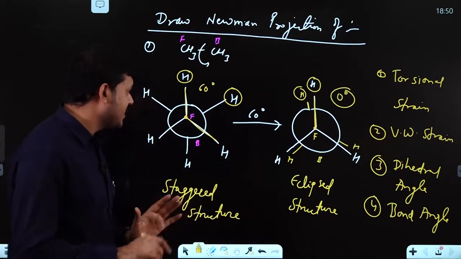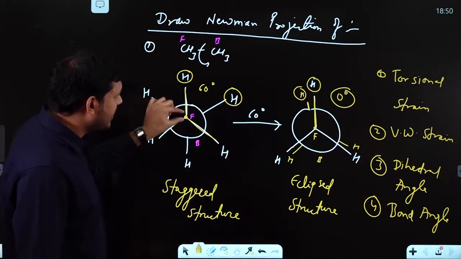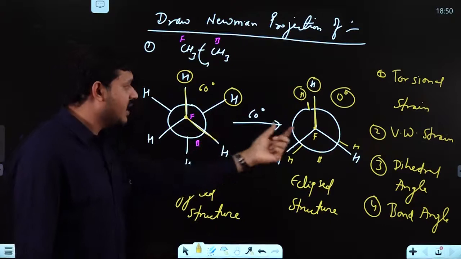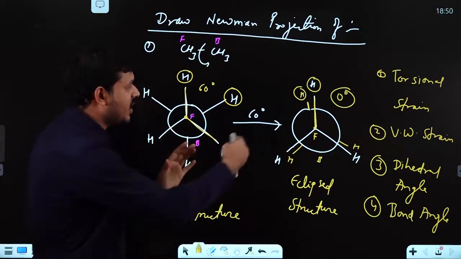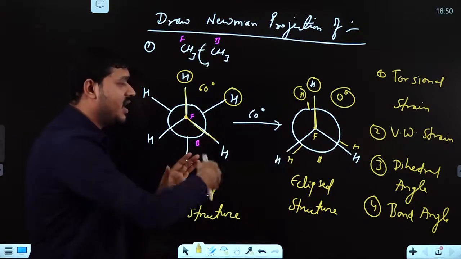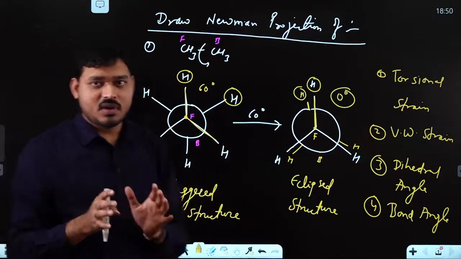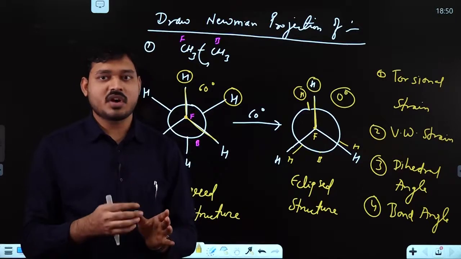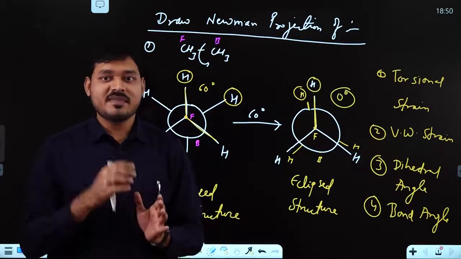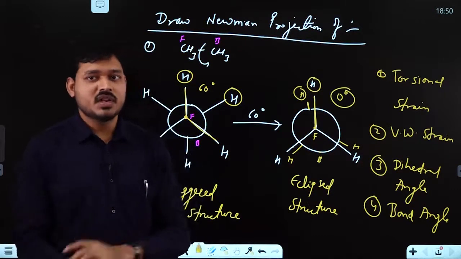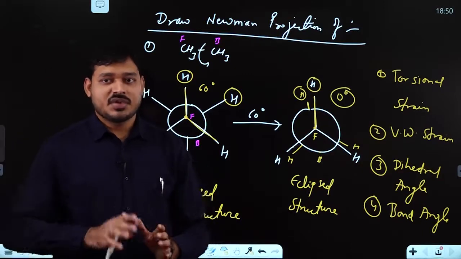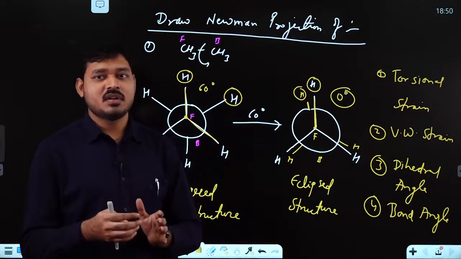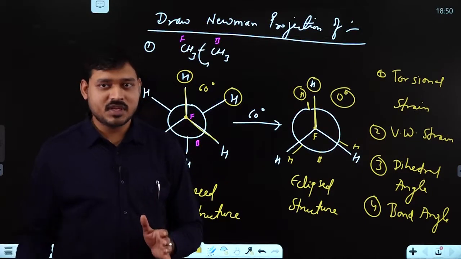Now you can simply understand, just by keeping the front carbon as it is and rotating the back part by 60 degrees, I got this one. Again rotating 60 degrees, again 60 degrees, again 60 degrees. For a particular compound with free rotation through which you can draw conformers, you can draw an infinite number of conformers. So if a question asks how many conformers can be drawn for a particular compound, the answer is infinite conformers.